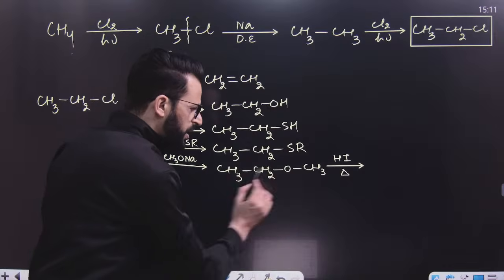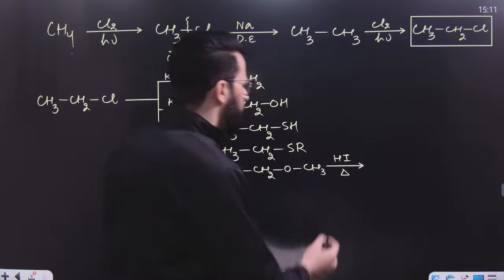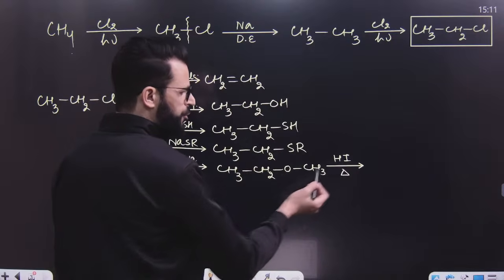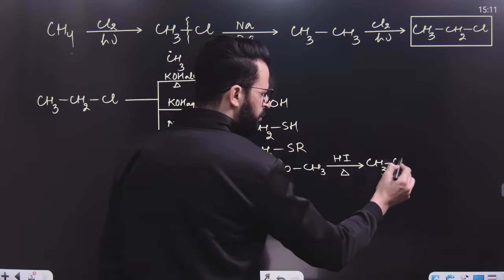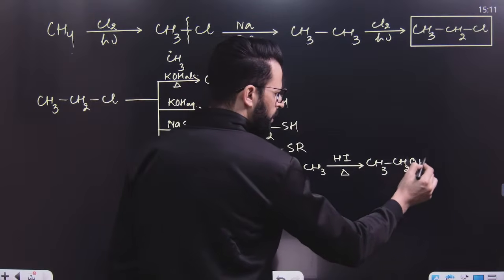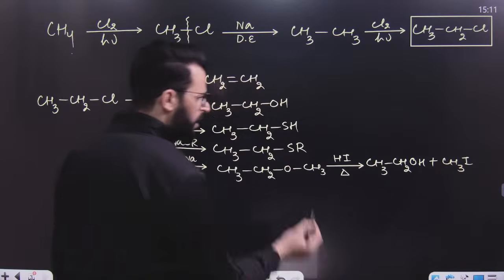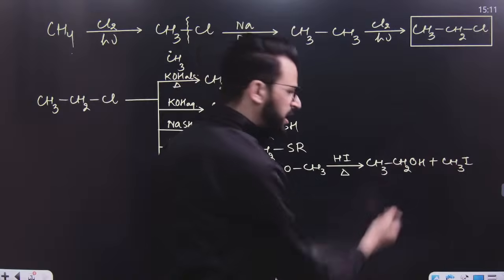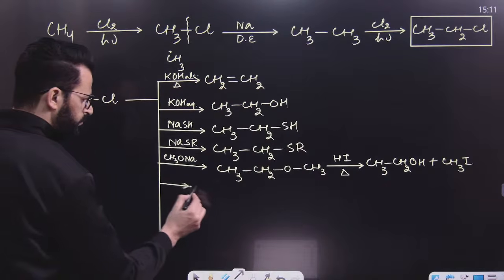When oxygen has alkyl groups attached to it but not tertiary, a reaction with HX is simply an SN2 reaction and the I minus goes to the smaller alkyl group, so it will result in the formation of CH3CH2OH and CH3I. But if this HI is taken in excess, then this alcohol also forms alkyl iodide. After this, have a look.